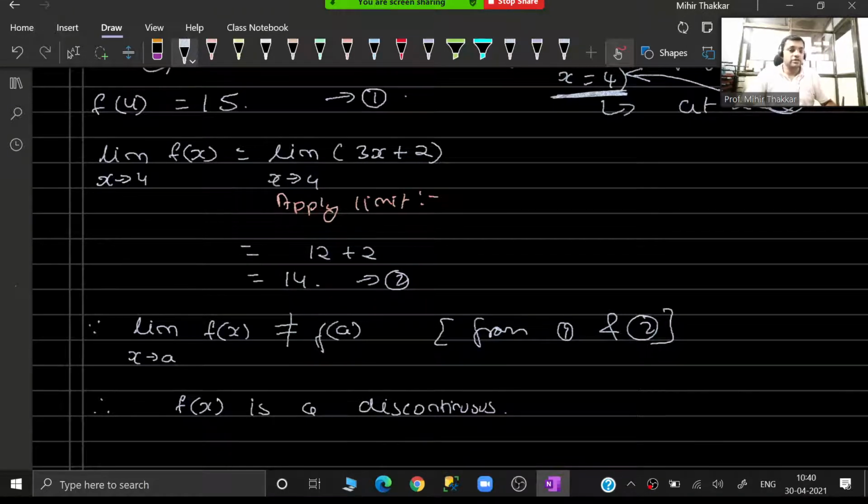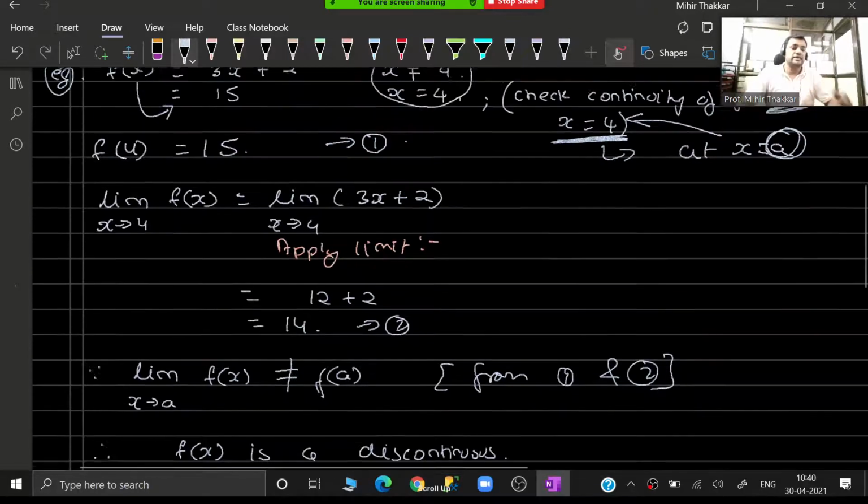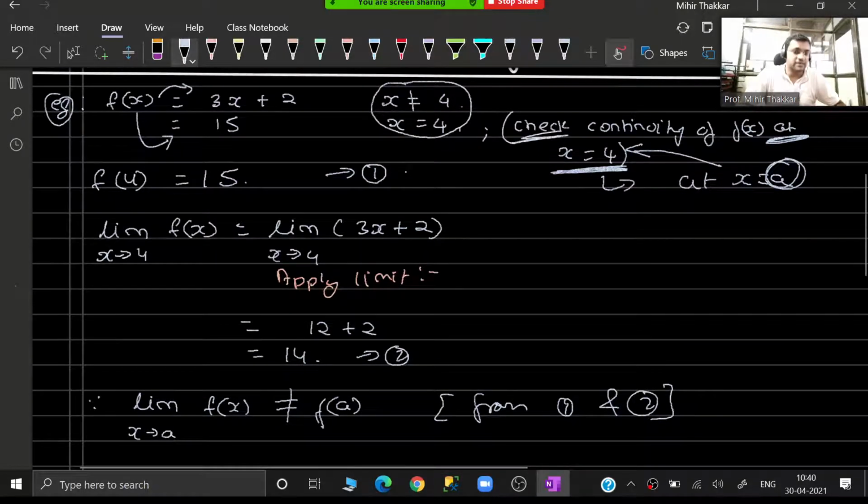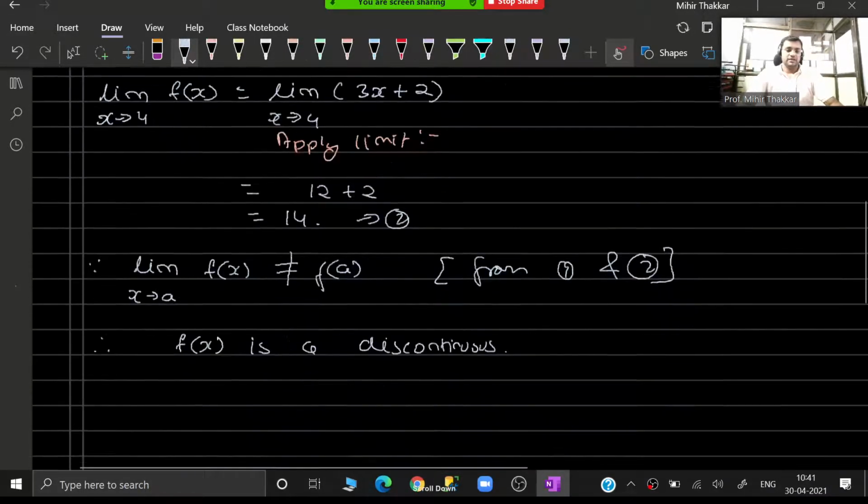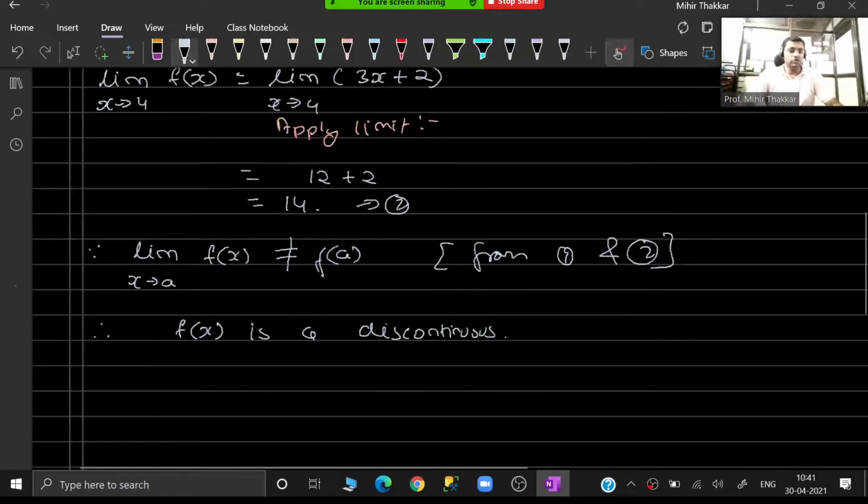We are not told to prove that it is continuous. We are told to check if it is continuous. If it would have been equal, we would have said that the function is continuous. Because it is not equal, I am just writing in short: fx is discontinuous at x is equal to 4 in this case.